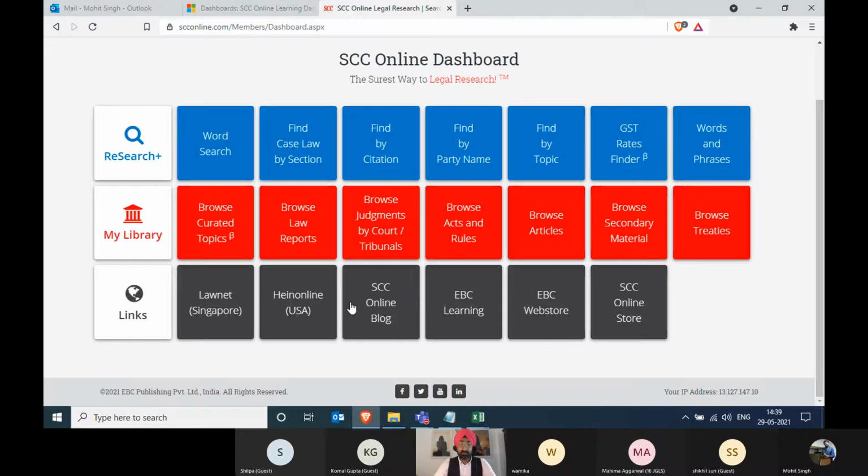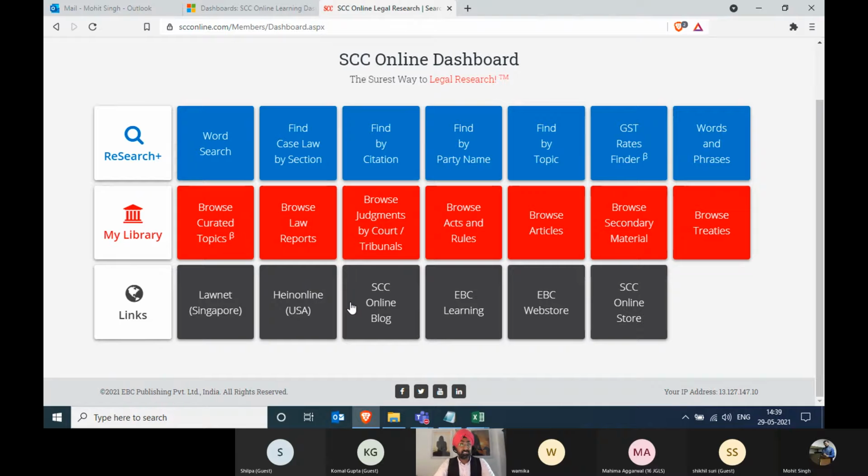Bills in Parliament, as passed by one of the houses or as introduced in one of the houses, will be a part of it. Then you have articles from various journals, not only restricted to SEC journals, but other alliances that we have made over the years. Apart from that, treaties and conventions, law commission reports, constituent assembly debates, and other commission reports are also now a part of this database.